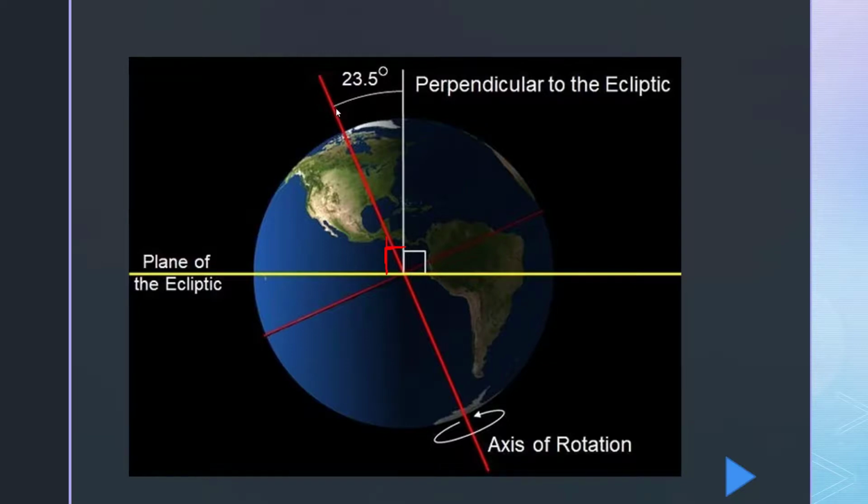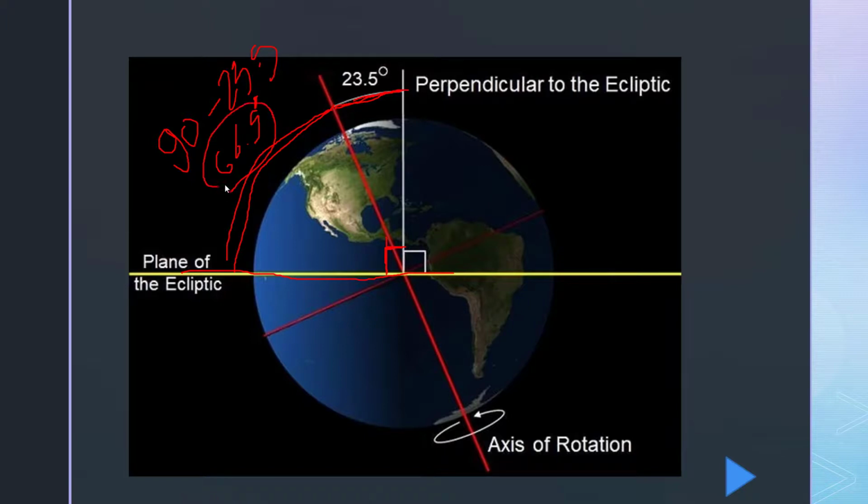If this is 23.5 degrees, then the remaining will be 90 minus 23.5, which will automatically be 66.5 degrees. So here we can see that at the axis it makes the angle of 23.5, while on the orbit it makes the angle of 66.5 degrees. I hope you have understood this.